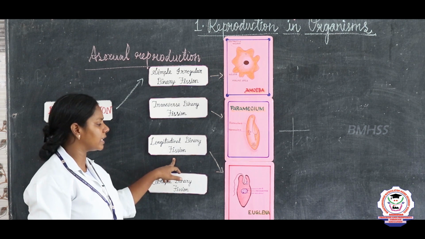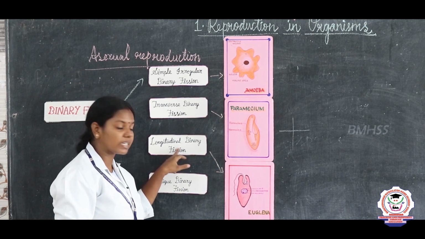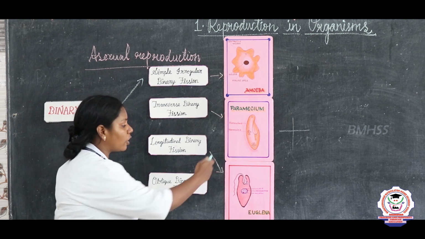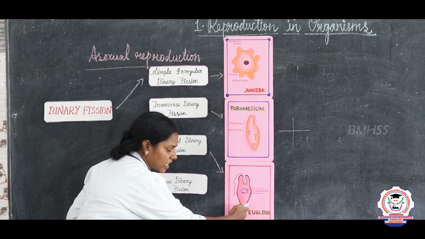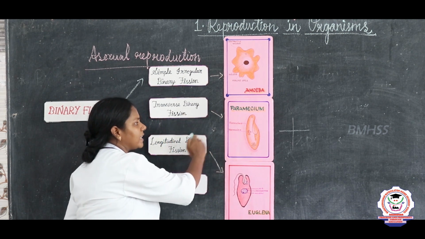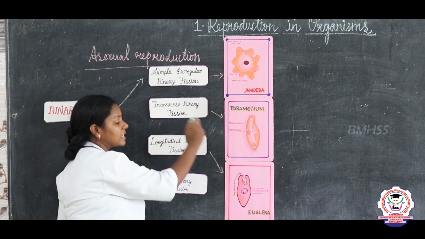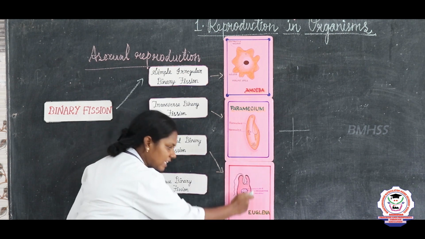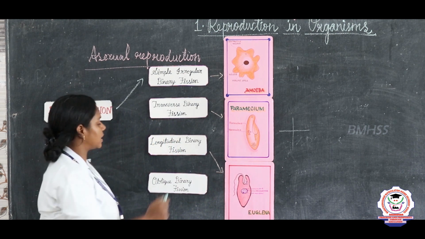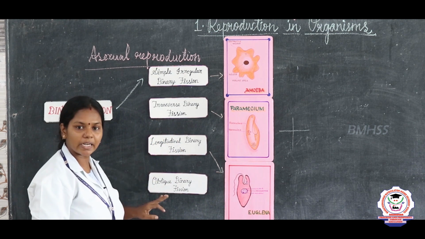The best example for longitudinal is Euglena. Children, listen to this difference: if an organism divides in this direction, it is said to be transverse, and if it divides in this straight direction, it is said to be longitudinal binary fission.